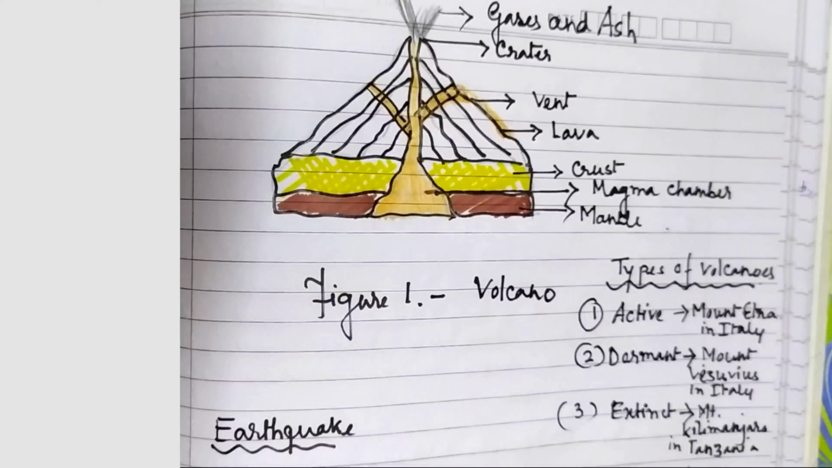There are different types of volcanoes. Active volcanoes, also called live volcanoes, are erupting at present, like Mount Etna in Italy. Second, dormant volcanoes, or sleeping volcanoes, have not erupted for a long time. Example, Vesuvius in Italy. Next, the extinct type of volcano, or dead volcano, has not erupted since historic times. Example, Mount Kilimanjaro in Tanzania.